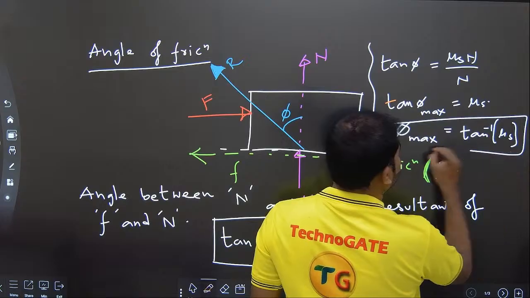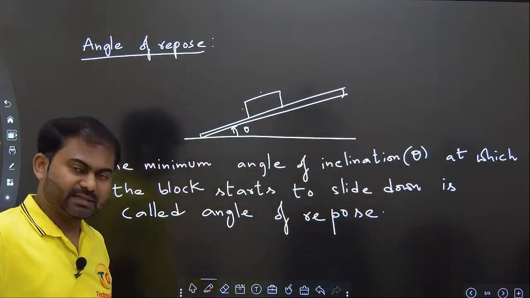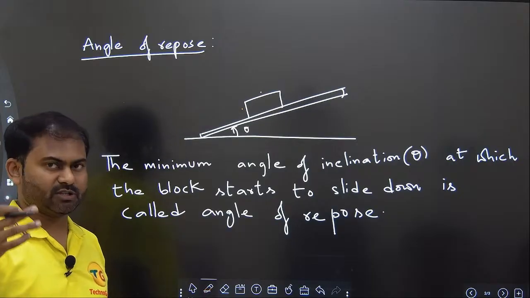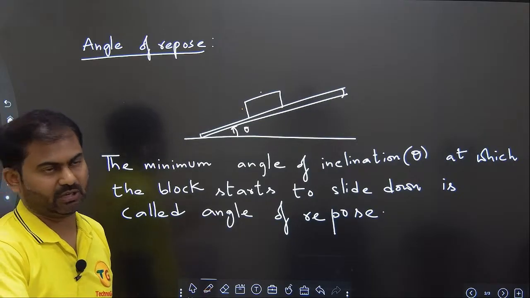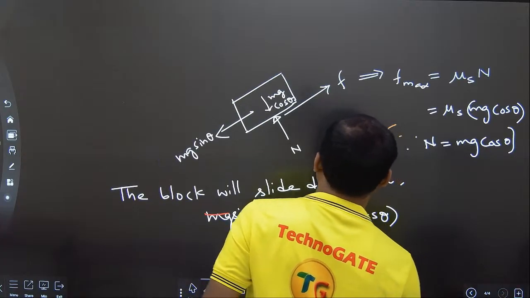Okay. So here tan inverse of mu s comes, and here it comes. So the maximum angle of friction that is possible is the angle of repose. Okay. So the last thing, if you think it is a little bit confusing, don't worry.